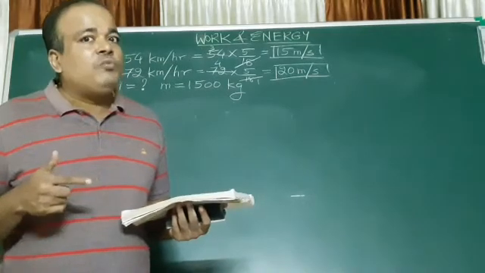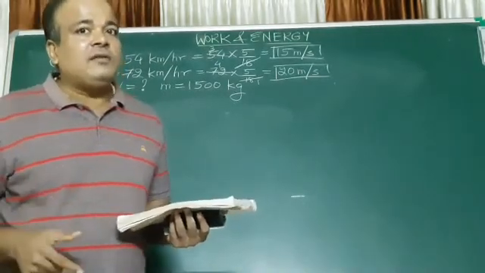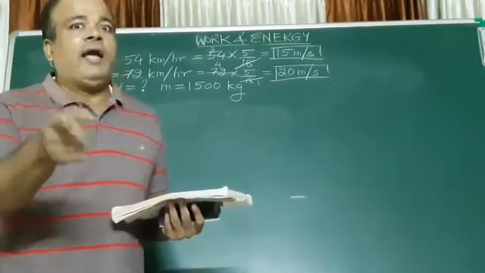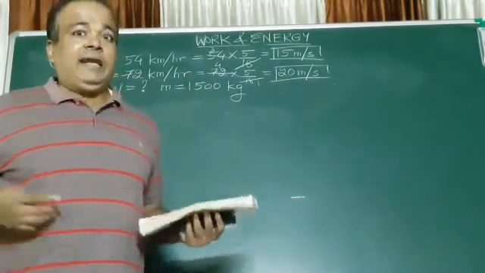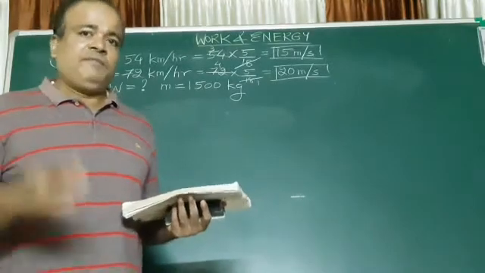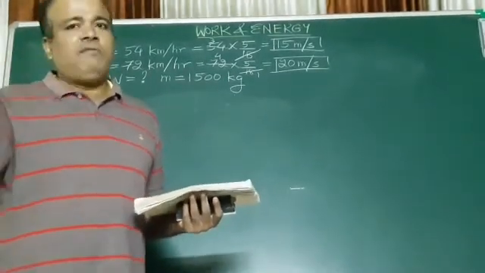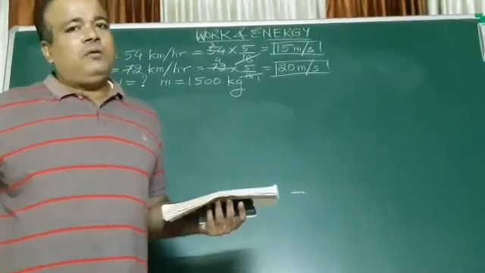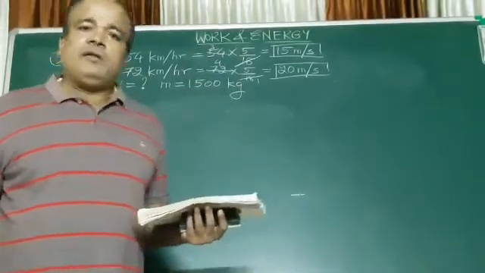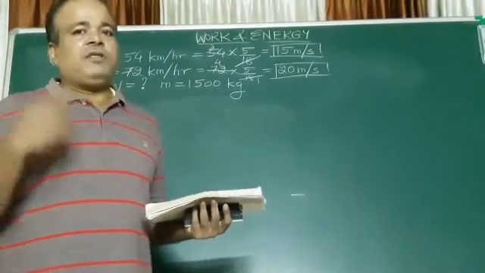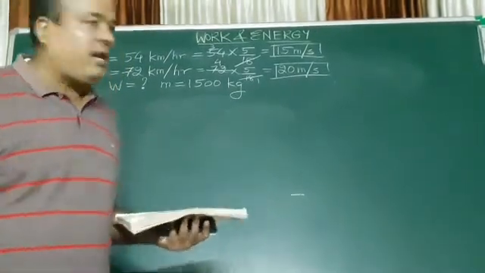What energy do moving objects have? We learnt in this lesson. Moving objects have what energy? Kinetic energy. All moving objects have kinetic energy. Whether it's a revolving fan, or a bullet released from a gun, or an arrow released from a bow, everything that moves. Flowing water has kinetic energy.